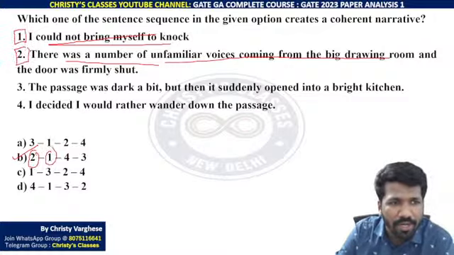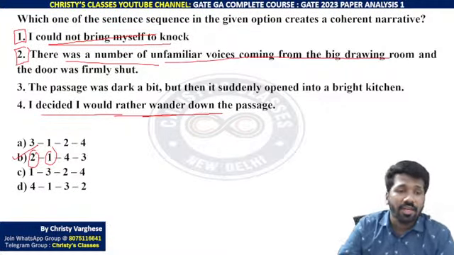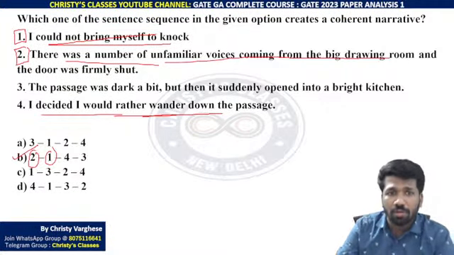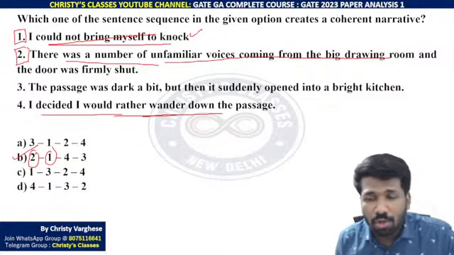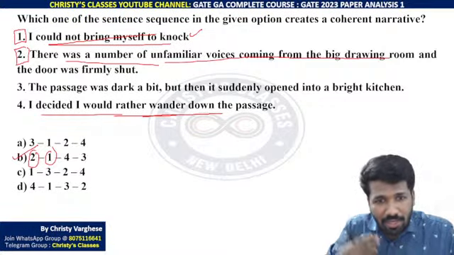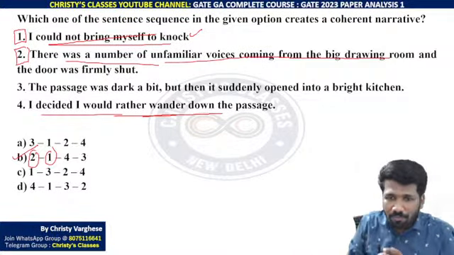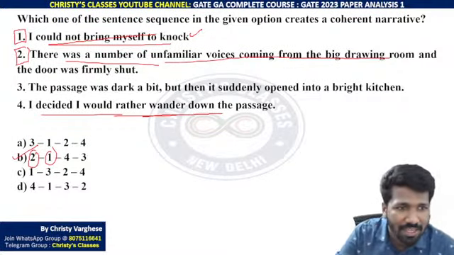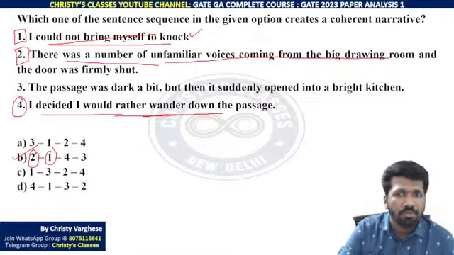After 2, 1. Then 4, is it possible? I decided I would rather wander down the passage. Knock करके अंदर जाने के बदले he did what? He decided to walk through the passage or through that way. That is making sense, na? He did not knock and he started to wander around the passage.